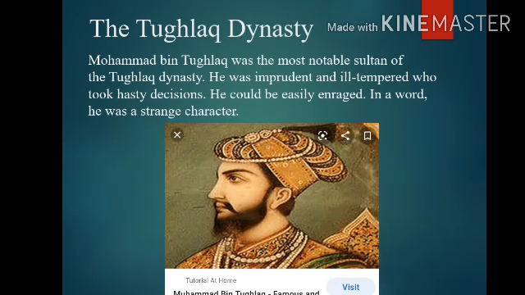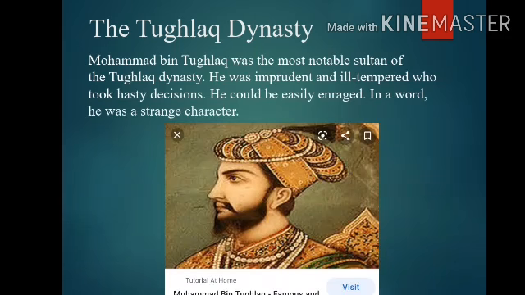Muhammad bin Tughlaq was imprudent. Imprudent means rash, not showing care for the consequences of an action. Next, ill-tempered. Ill-tempered means irritable, having a very bad temper. It means in Kannada, anarogya. Next, who took hasty decisions. Hasty means said or done too quickly, without thinking, he can quickly take a decision. It means in Kannada, atur.